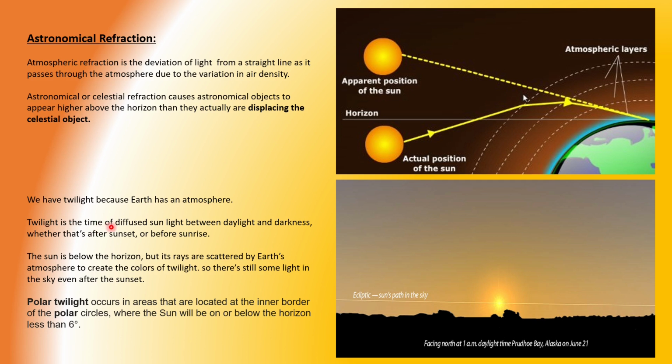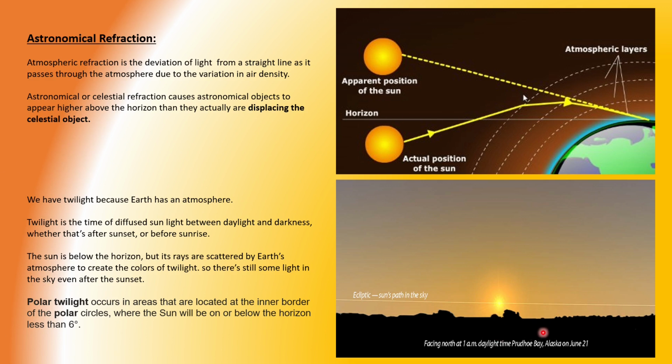Twilight is the time of diffused sunlight between daylight and darkness, whether that is after sunset or before sunrise. Now, the sun is below the horizon, but its rays are scattered by Earth's atmosphere to create the colors of twilight, so there is still some light in the sky even after the sunset.